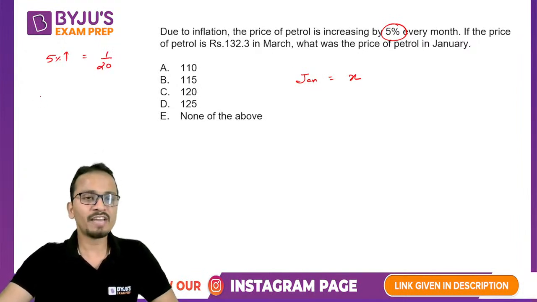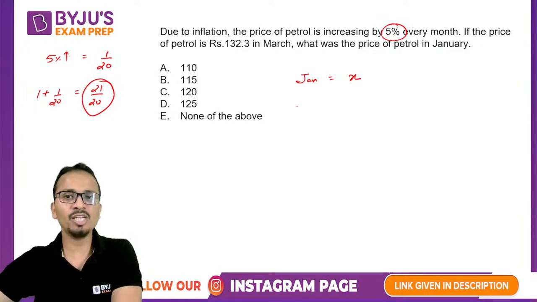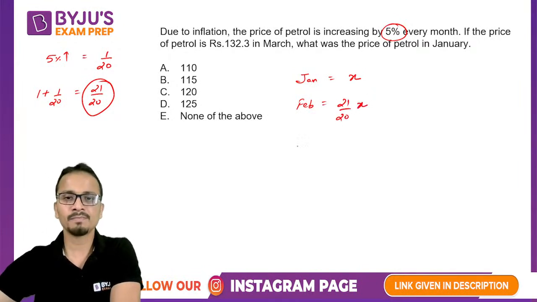Now increase of 5%, that means final value will be 1 plus 1 by 20, that is 21 upon 20 times original value. All right. So the value in the month of February will be 21 upon 20 times the value of January.